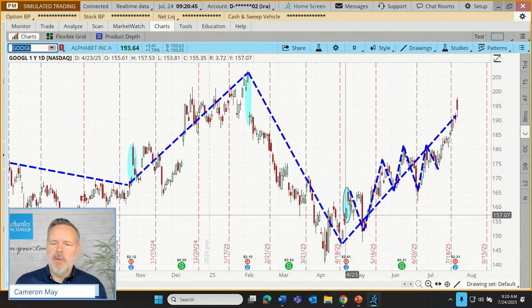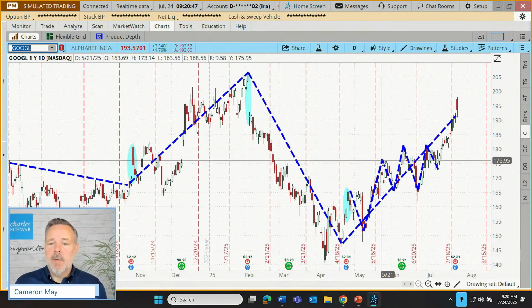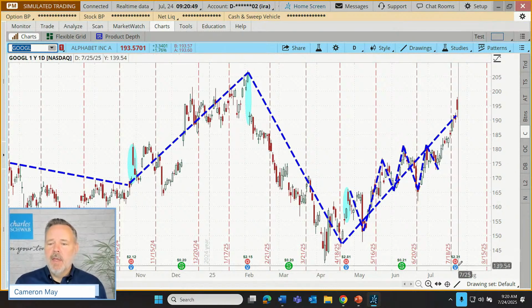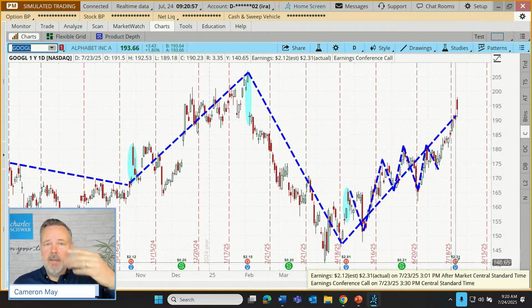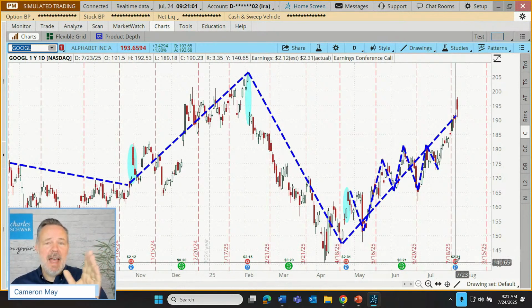What's been going on with Google? Well, very recently, it's been making higher highs and higher lows. It is earnings season, and we just got past this earnings announcement. So for a lot of companies, as we go through watch lists of some of these bigger, more liquid companies, we're going to see that those earnings haven't happened yet. Now, some traders will build trades specifically around earnings announcements. I'm going to take this position immediately following an earnings announcement.